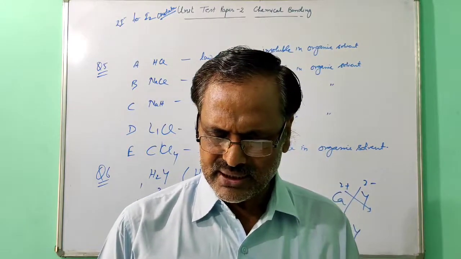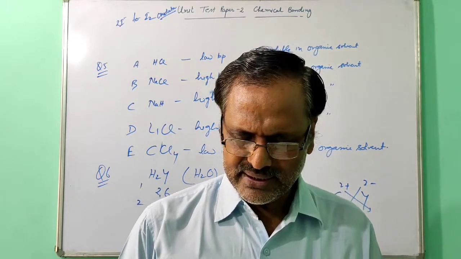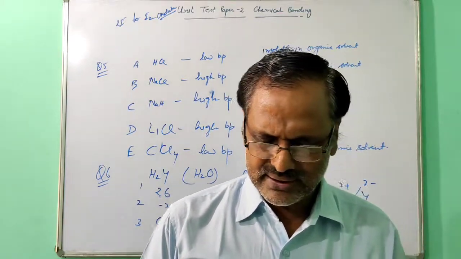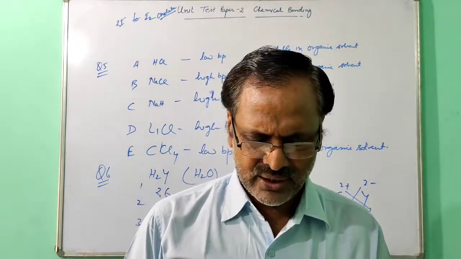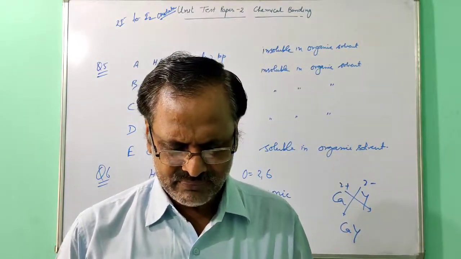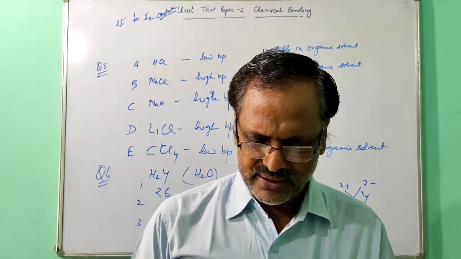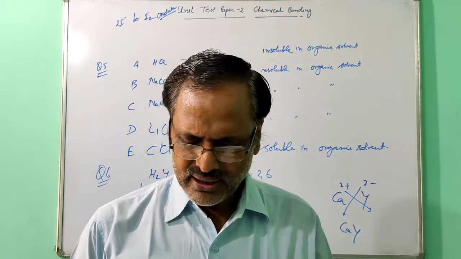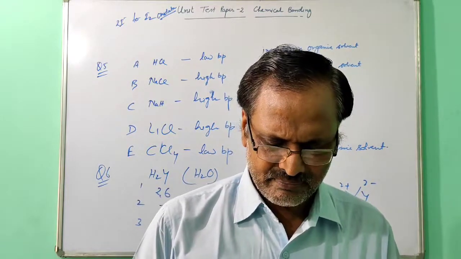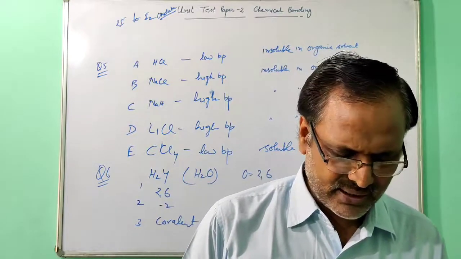Calcium oxide is similarly formed by transfer of two valence electrons from metallic calcium to non-metallic oxygen, and magnesium chloride by the transfer of two valence electrons from one magnesium atom to two chlorine atoms. Then the second one: covalent compounds are formed by sharing electron pairs between non-metallic atoms having 7, 6, 5 valence electrons, which share 1, 2 or 3 pairs of electrons respectively.